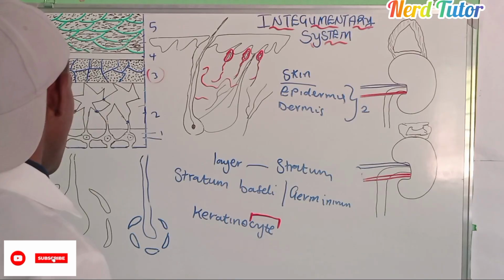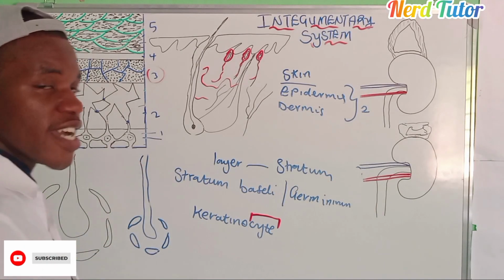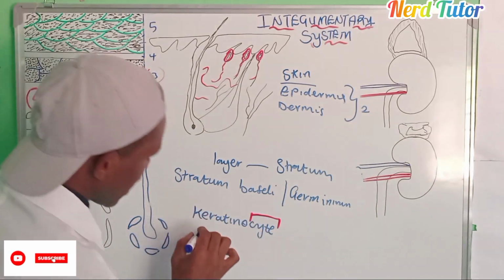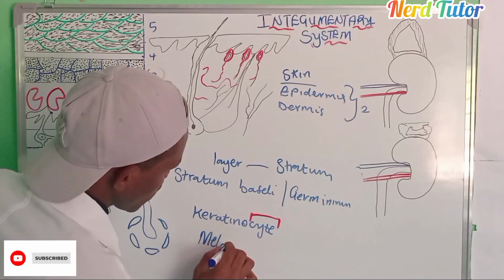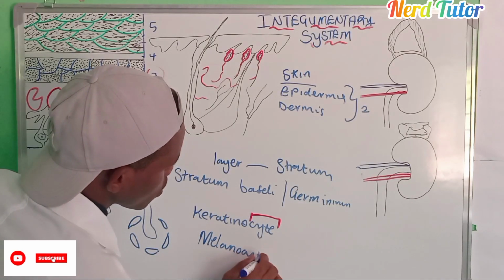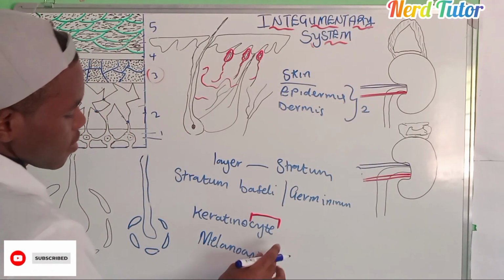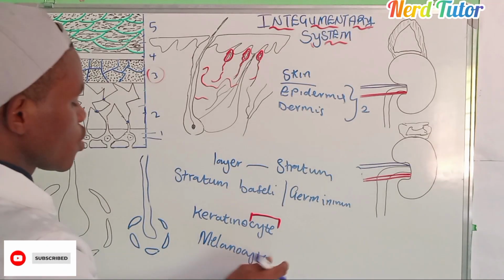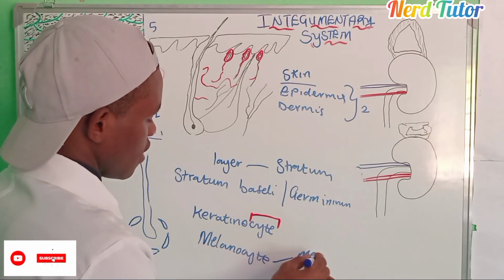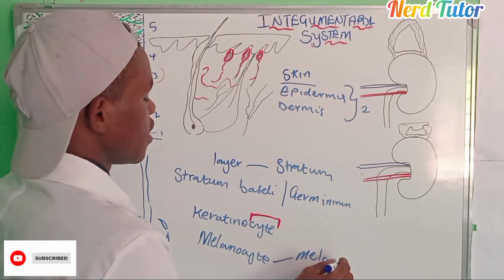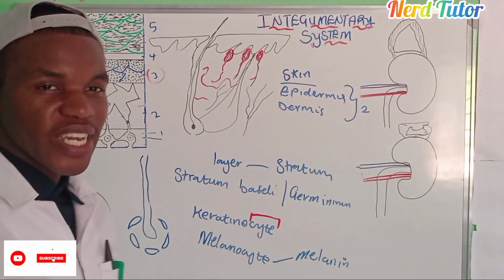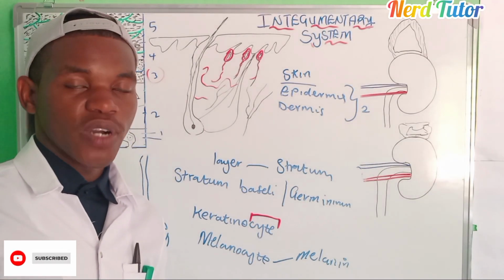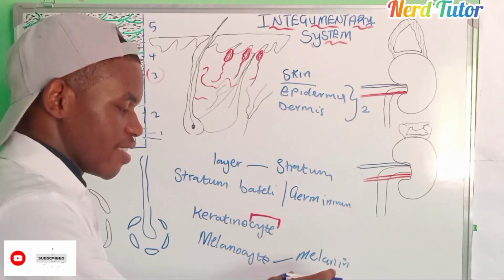basale. So even in the stratum basale, we're also going to find another cell which we call melanocyte. Melanocyte will produce the pigment, the melanin. So melanocyte is a cell which will produce melanin. So melanin is a pigment that will give you the color that you have.